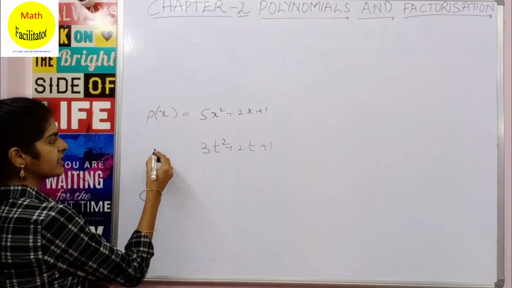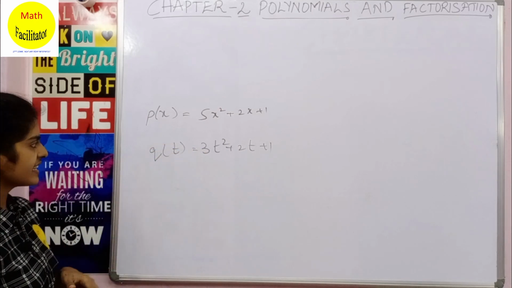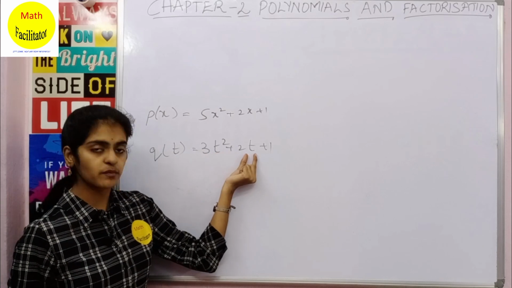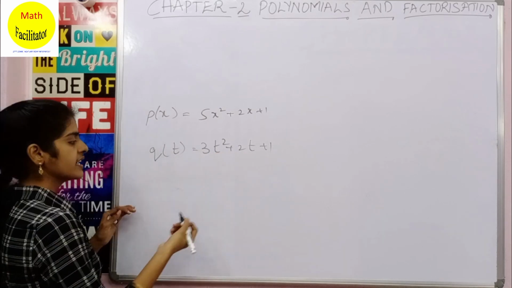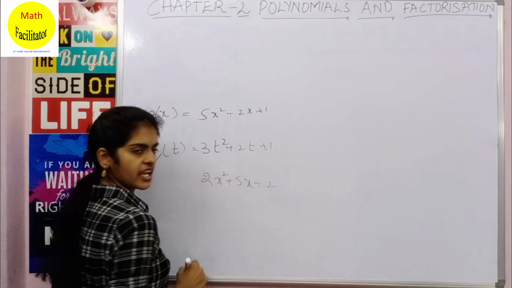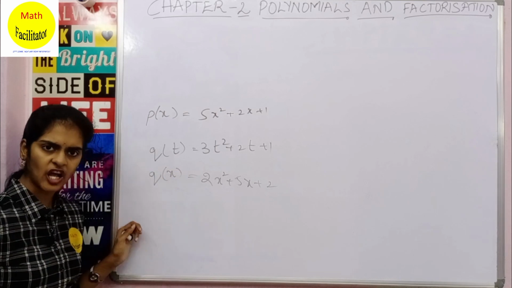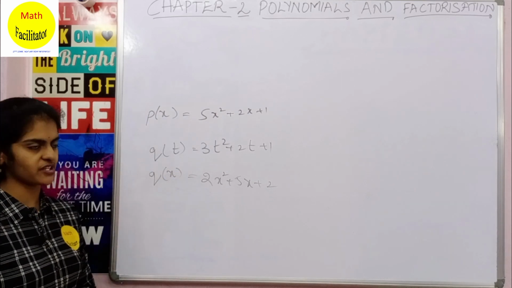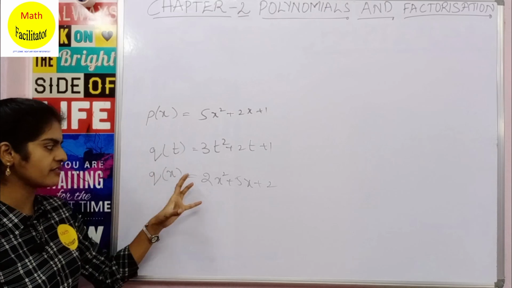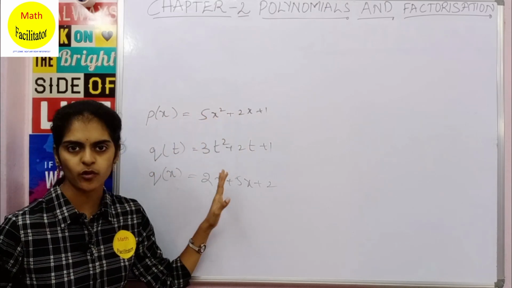Here you represent it as q of t. Here t represents that there is a variable t involved in this polynomial. Now suppose there is a polynomial 2x square plus 5x plus 2. You can represent it as q of x. So this is how you represent polynomials: p of x, q of t, q of x, where x, t, x are nothing but the variables involved in the polynomial. Clear?